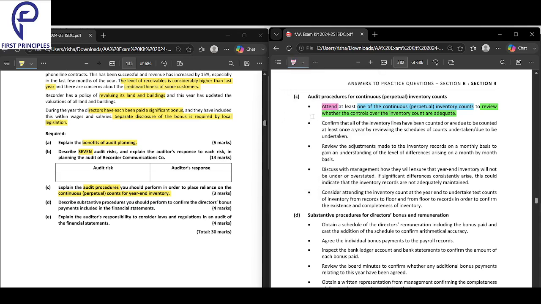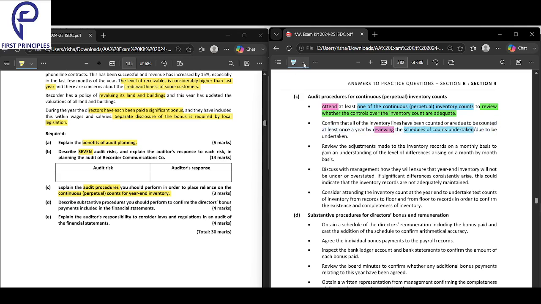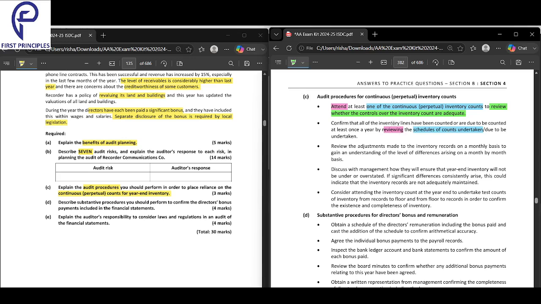Second, what you should do is check the schedule. Review the schedule of counts undertaken, to ensure that all of the inventory lines have been counted once a year. Okay, that is the first thing.